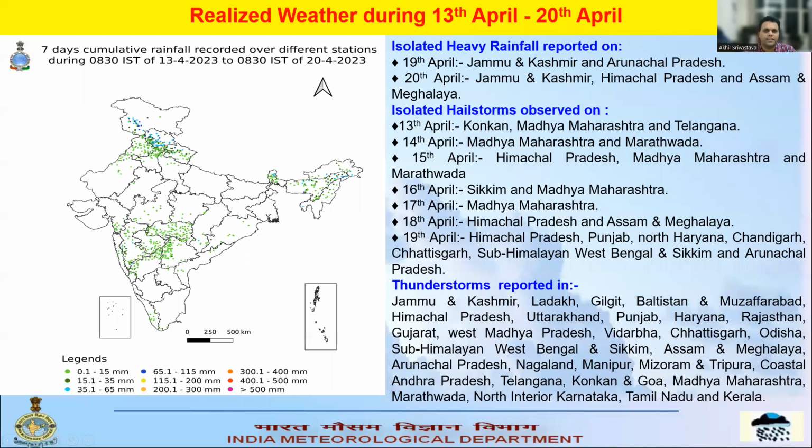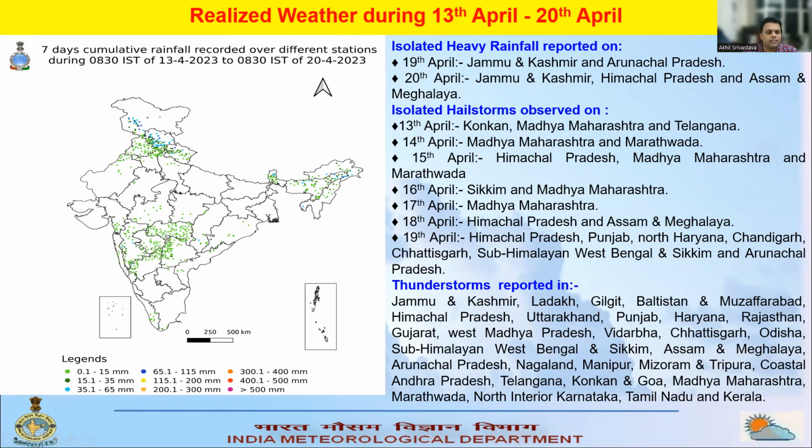If we want to realize weather during 13th to 20th of April, then on the left-hand side panel, it is showing us the map which is depicting the accumulated rainfall during past 7 days. In this map, we can see that most of the rainfall activity was concentrated in the western Himalayan region, in northeast parts of the country, and some areas in central India.